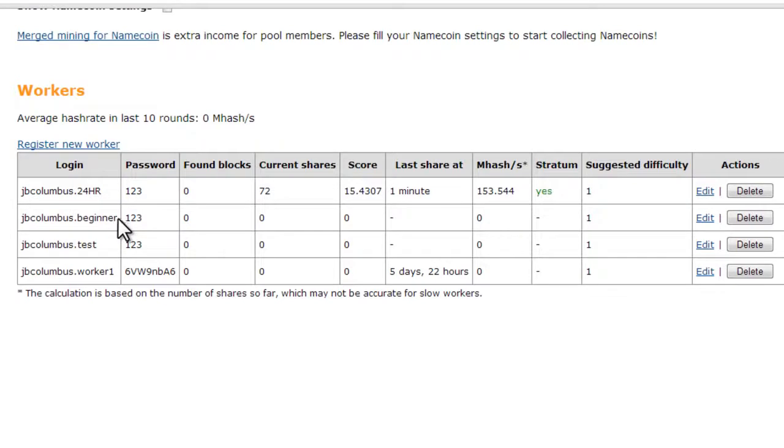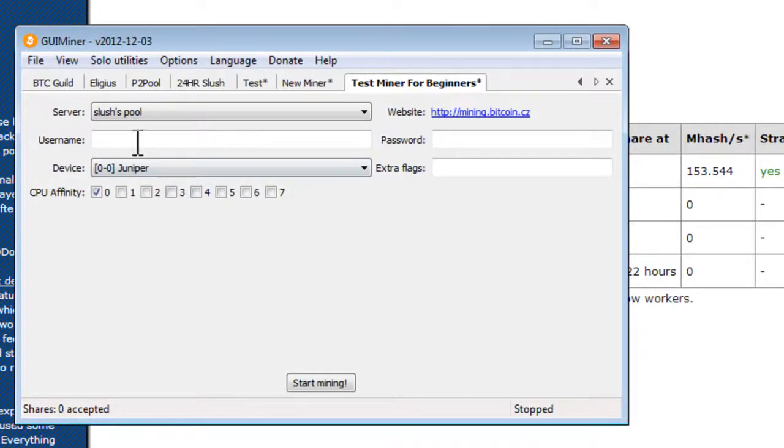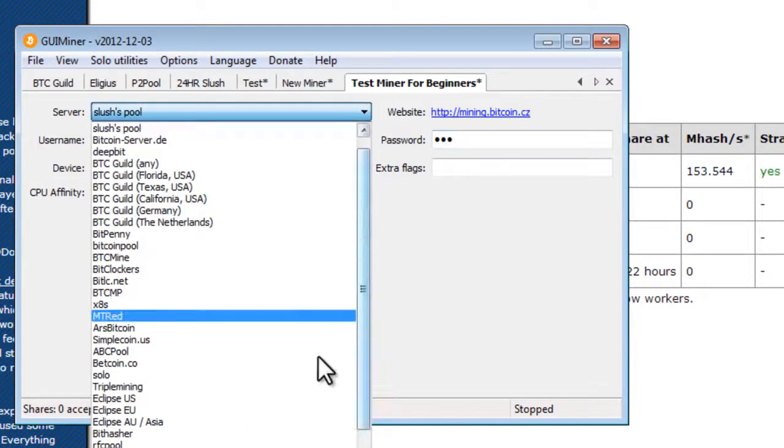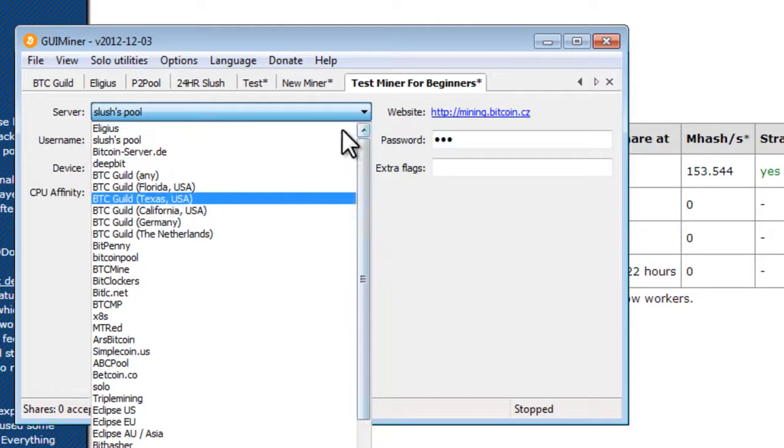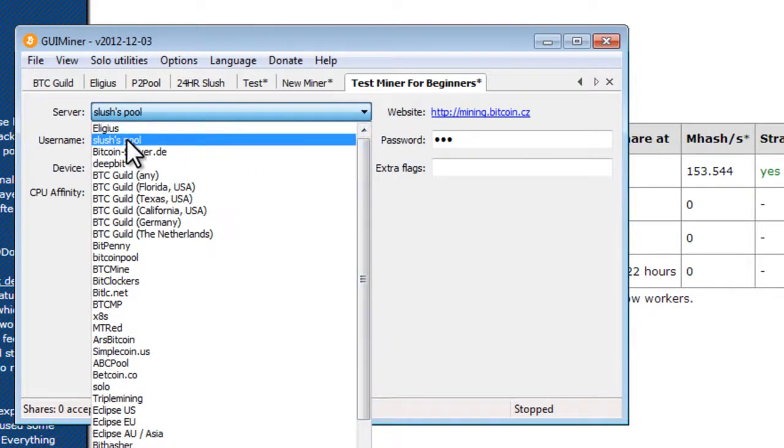Now, this is what we need to copy. Copy, go back to our miner, and now we're going to paste the worker username. See, I'm under that miner that I just created. I'm going to paste the username. The password was 123, and the server is the pool. You can see there are a bunch of pools, but I'm showing you Slush's pool. So I'll select Slush's pool.